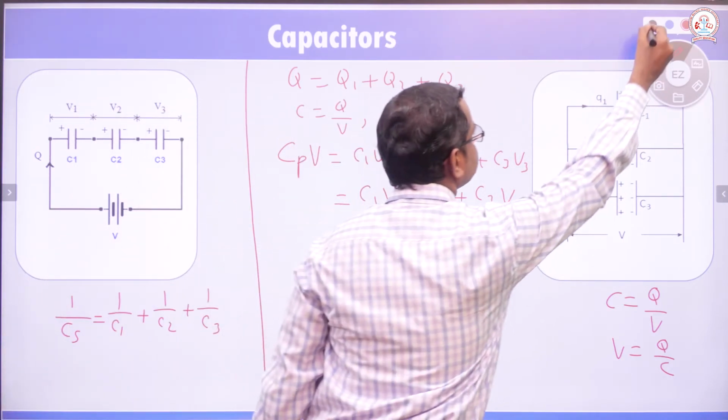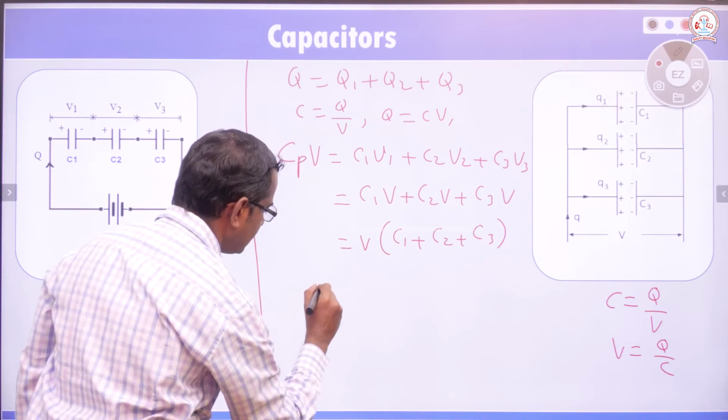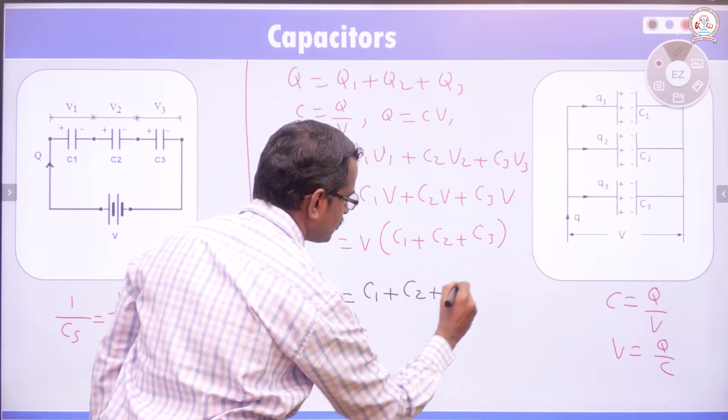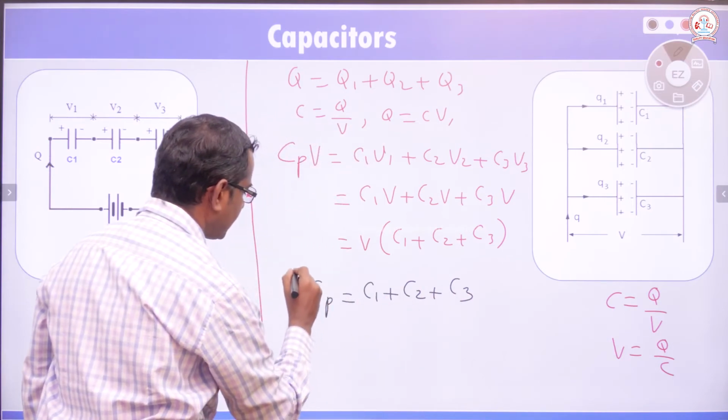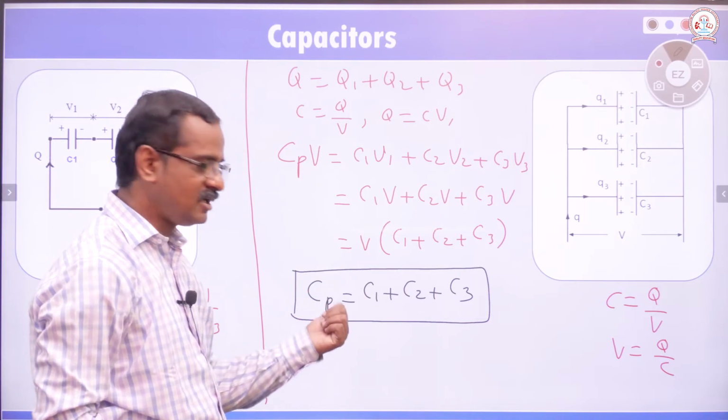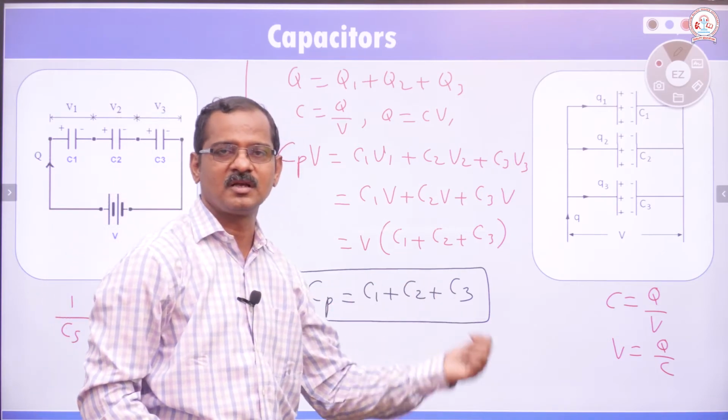Then we get Cp is equal to C1 plus C2 plus C3. The capacitance of capacitors connected in parallel is equal to the sum of the individual capacitance values.